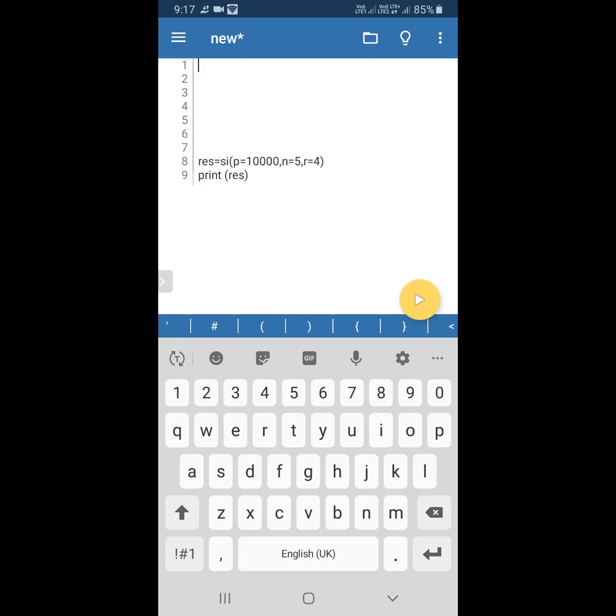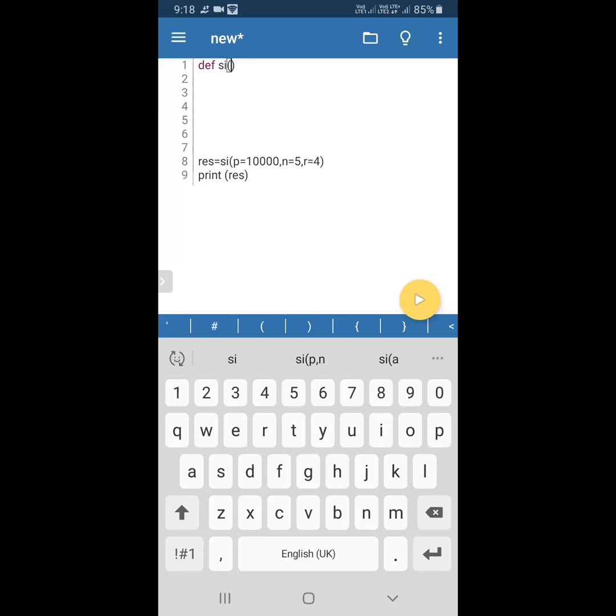Yes, define function. Very good. Def. That is, def is the keyword to define a function. Def, then the function name. Here, what is the function name we mentioned? Can you say the function name? SI, sir. So SI is the function name.